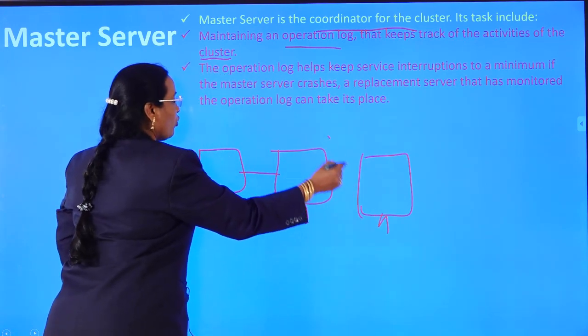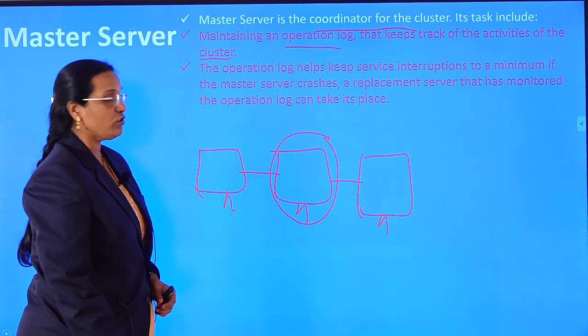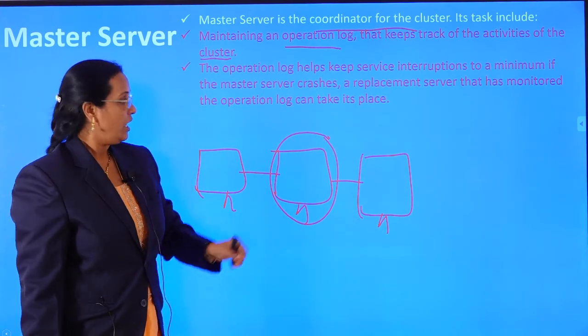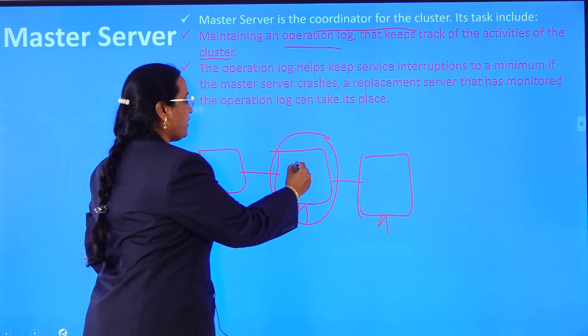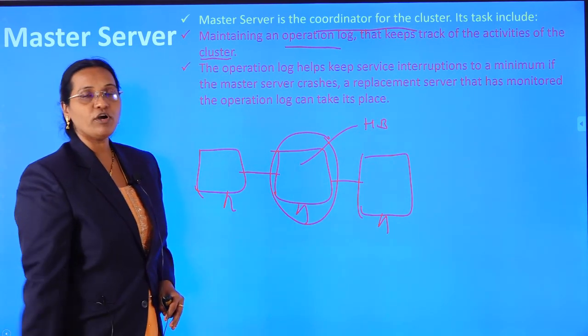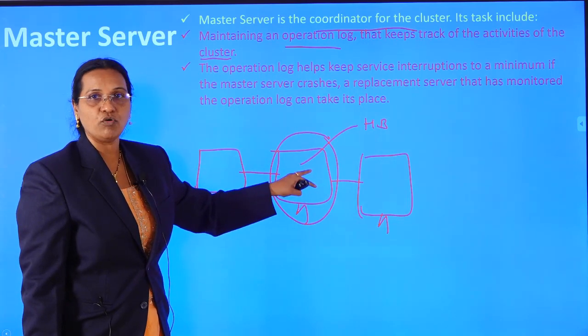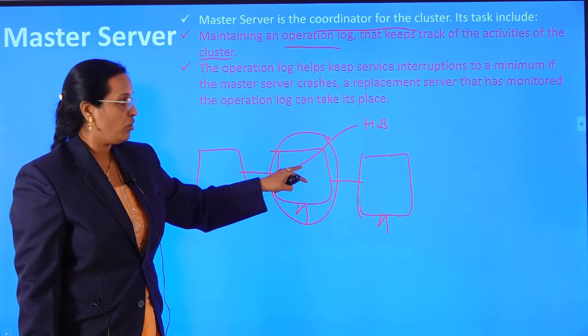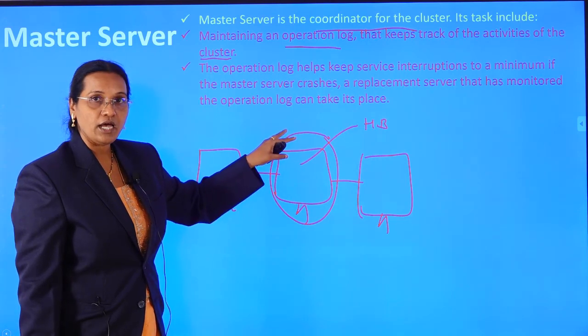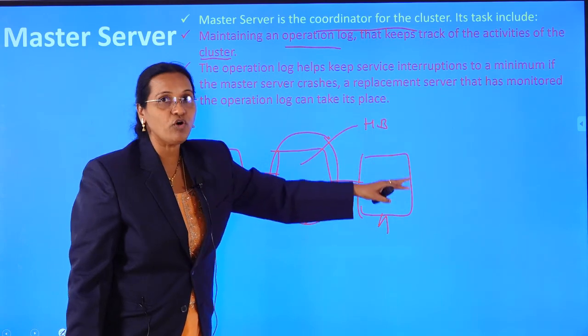If suddenly this node stops working, how do I know? The name node is not getting the heartbeat. When the name node is not getting the heartbeat, something went wrong with this data node. So what should I do? Whatever data is held by this machine has to be replaced onto a node which is free.